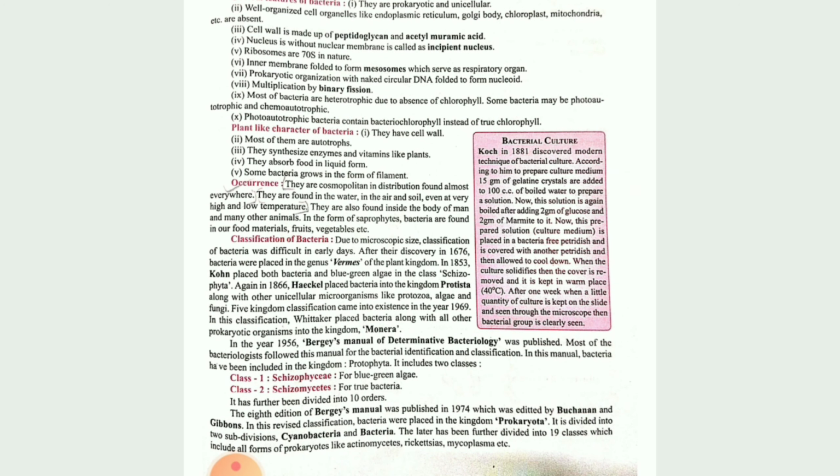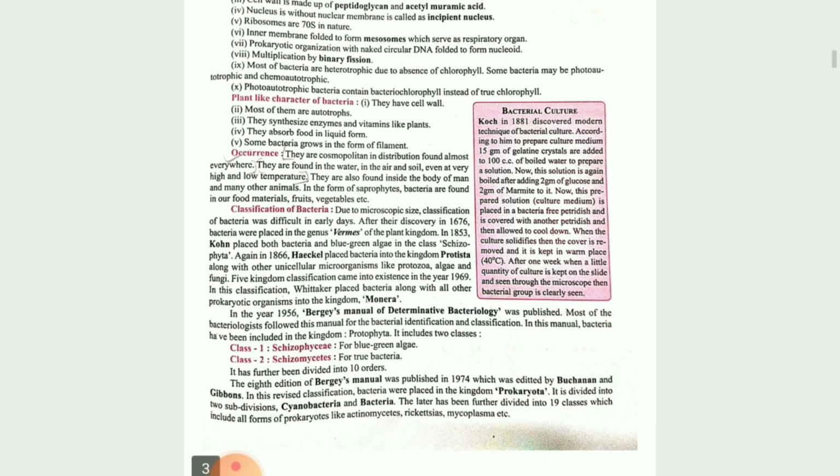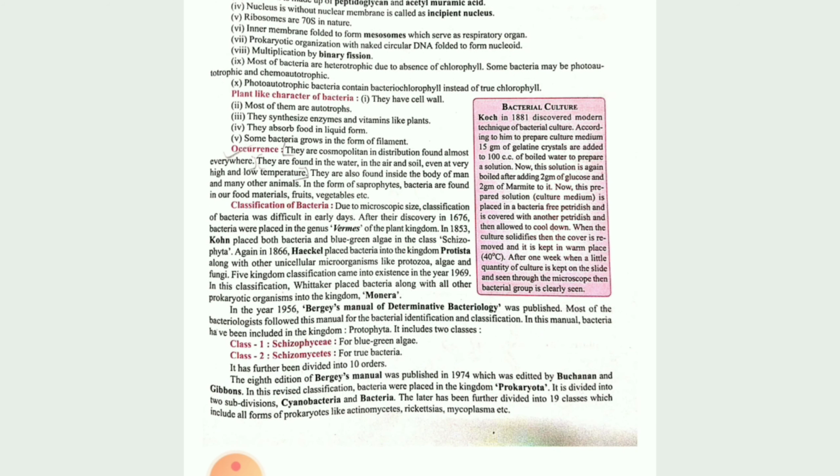So some of the characteristics these eubacteria carry are similar to the plants. What are they? They have a cell wall, they are autotrophs. They also synthesize enzymes and vitamins like the plants. They absorb liquid food items. Then they also grow like a filament. As for occurrence, they are cosmopolitan, they can grow everywhere, in fruits and vegetables, and they are saprophytes also.